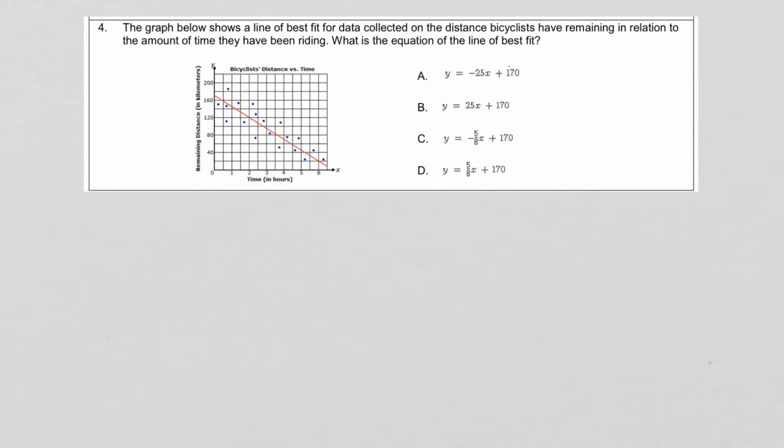So you got to reach back in your memory banks to those linear equations. The general form was y equals mx plus b, right? Where m was the slope and b was the y-intercept. You guys were really good at these.